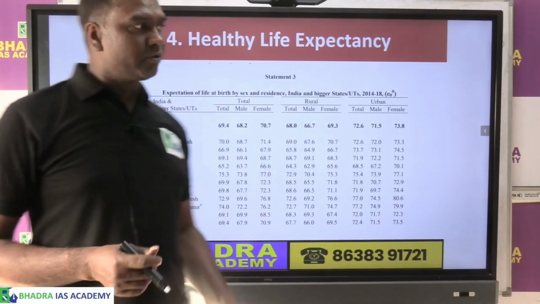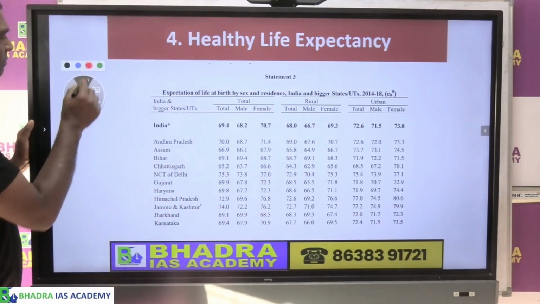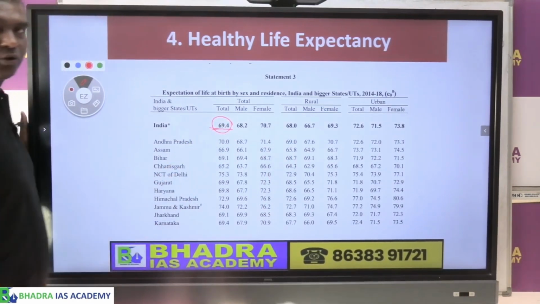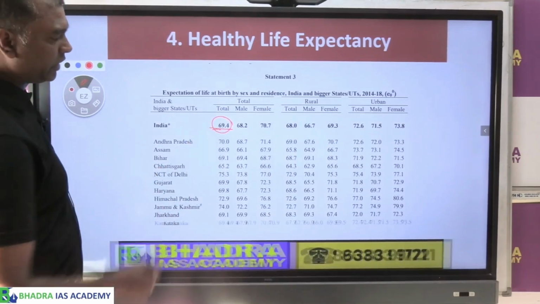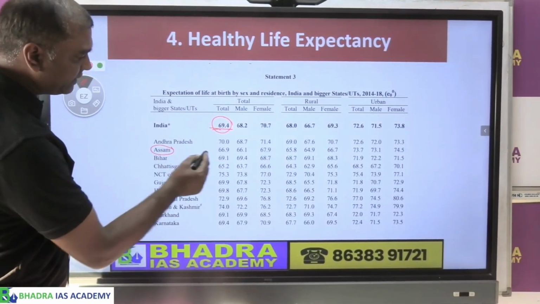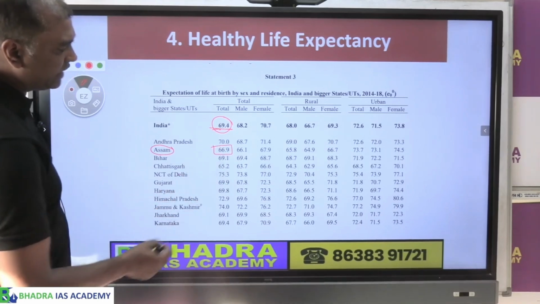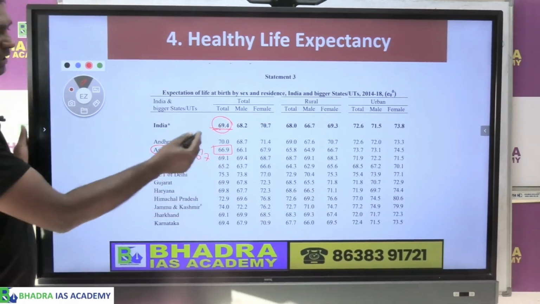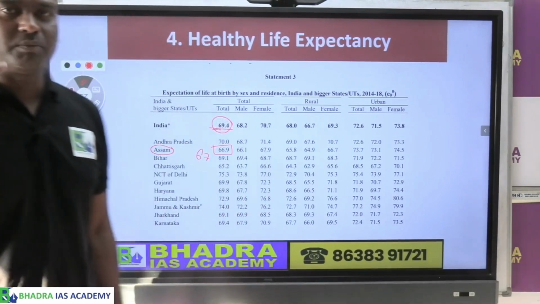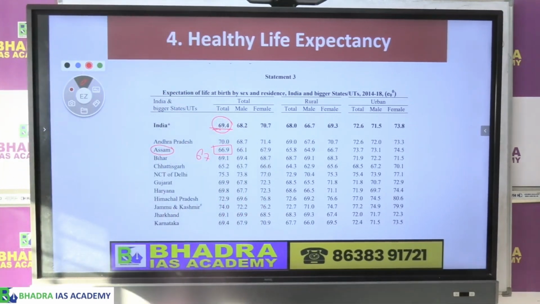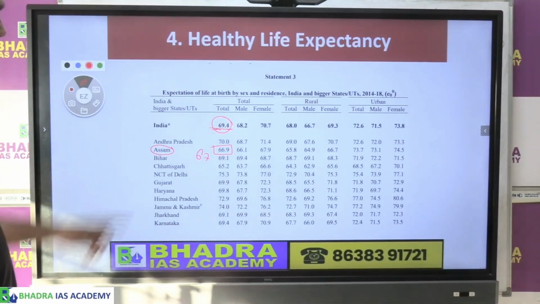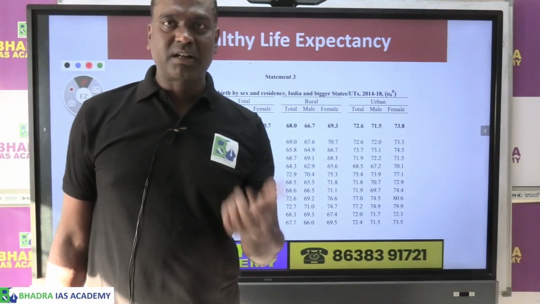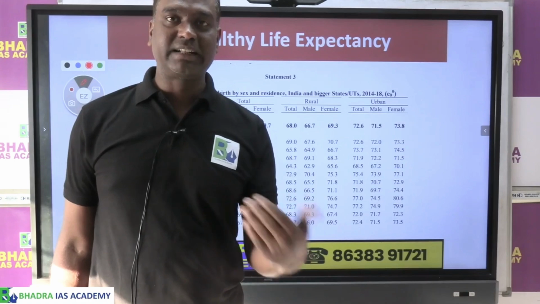a particular country. Now if you look at the comparison between Assam and India, the life expectancy of India is 69.4 years. If you take the life expectancy of Assam, it is 66.9. So in round figures, say 67, against India's 69.4. That means we have a difference of just about 2 years and 4 months. Clear? So the life expectancy of Assam is also lower than that of India.